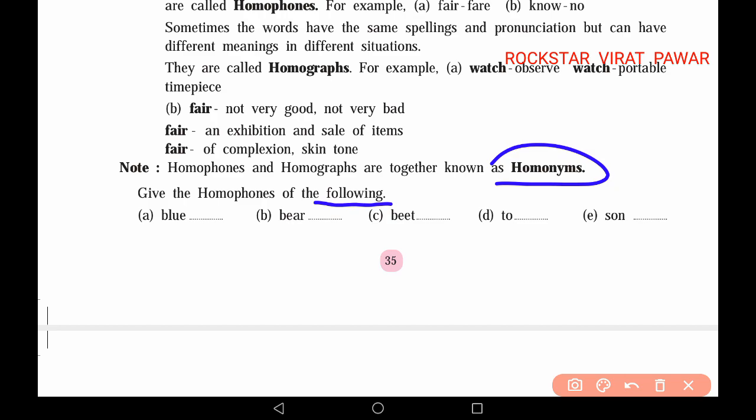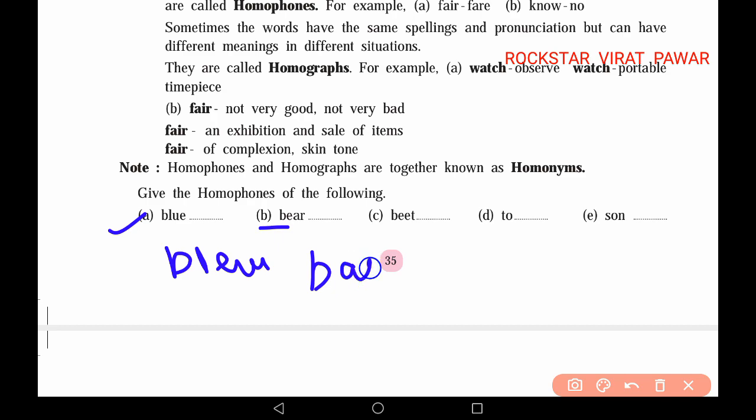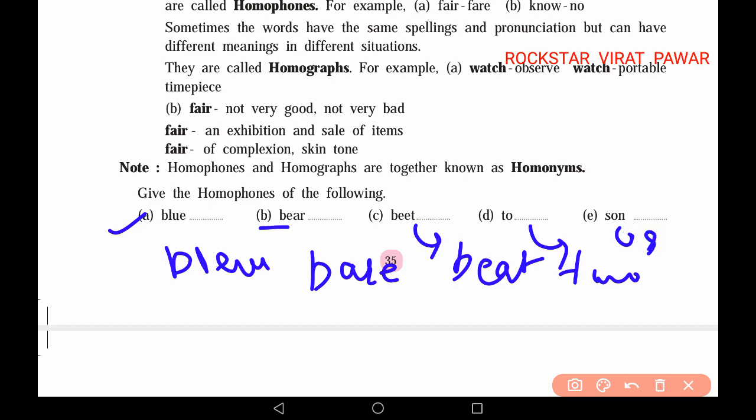We have given some words and we should say some homophones regarding the given words. See, the first word is given as blue, and the other homophone is blew. Bear, the homophone of bear is bare. Then beat, the homophone of this will be beet. Two, the homophone will be too. The sun, the homophone will be son.